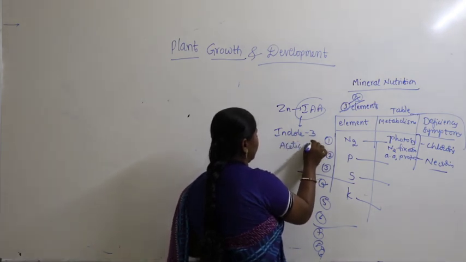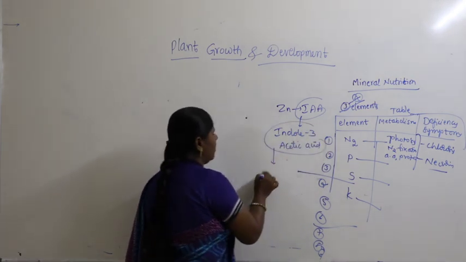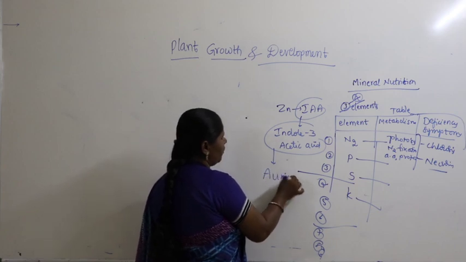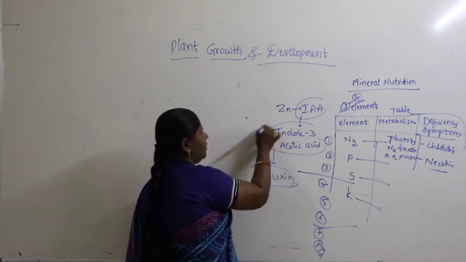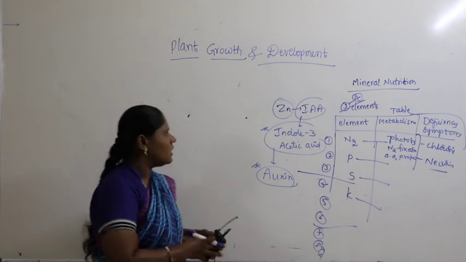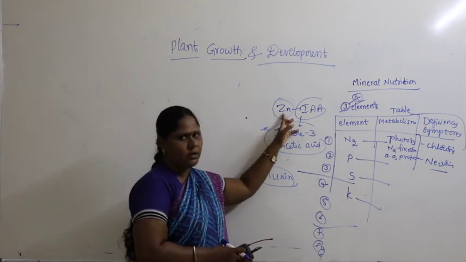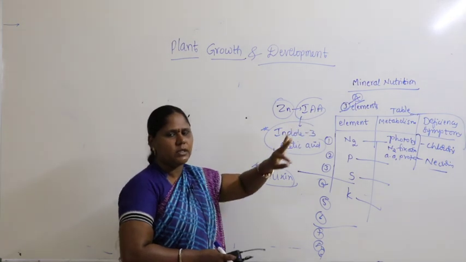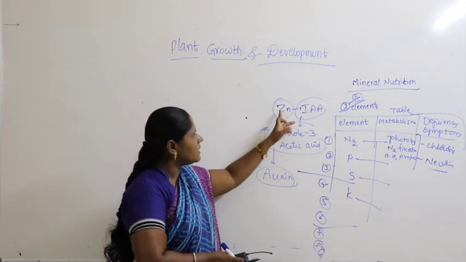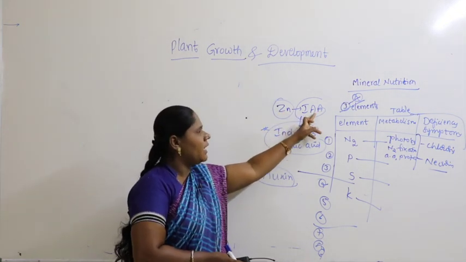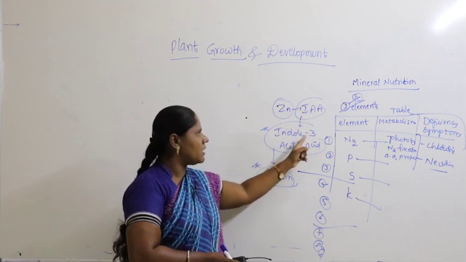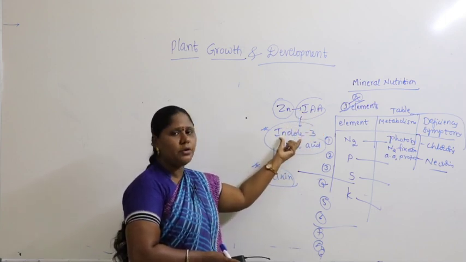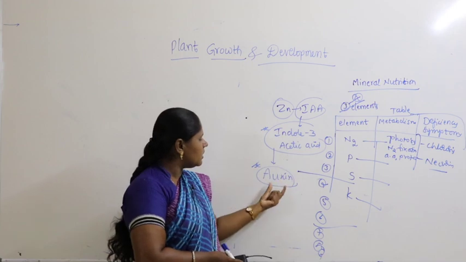This is a compound required for the synthesis of auxin. So in the textbook you may study this: zinc is an activator for a compound called IAA, indole 3-acetic acid. This is a compound required for the synthesis of auxin.